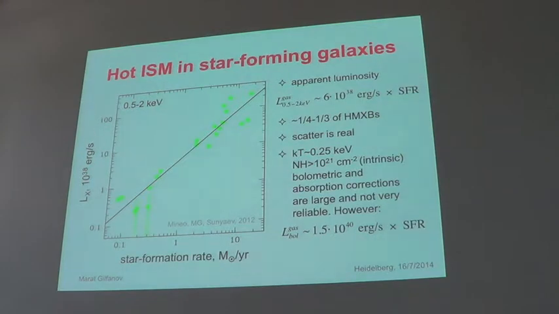If you try to do bolometric correction, absorption correction, you come up with correction coefficients of order of 10. That tells you that it's not very reliable. I would say it's very unreliable. Nevertheless, if you want a number, this is the number produced to the best of our knowledge, and it's at a level of 10^40. It's almost 10 times brighter than high mass X-ray binaries.